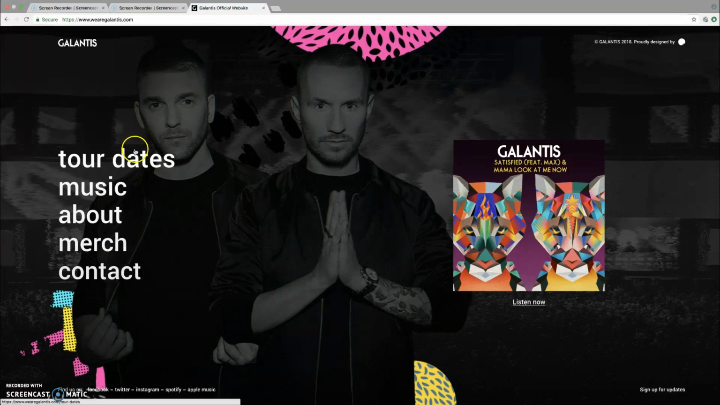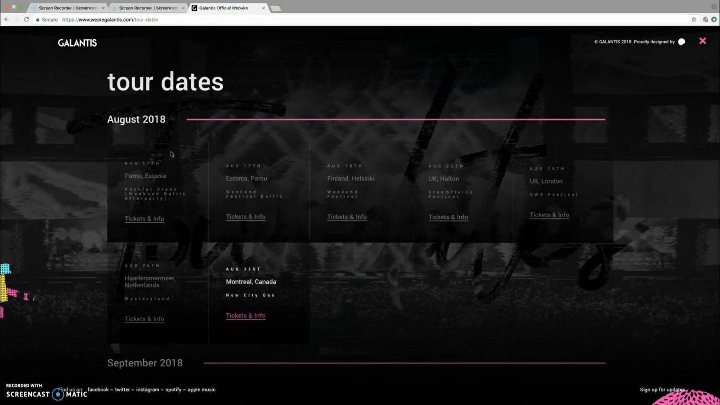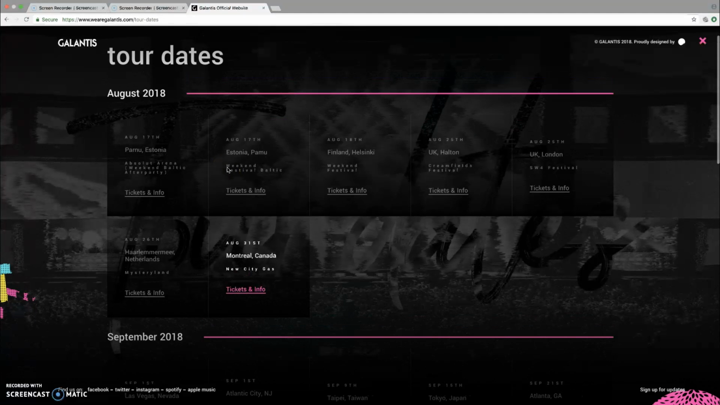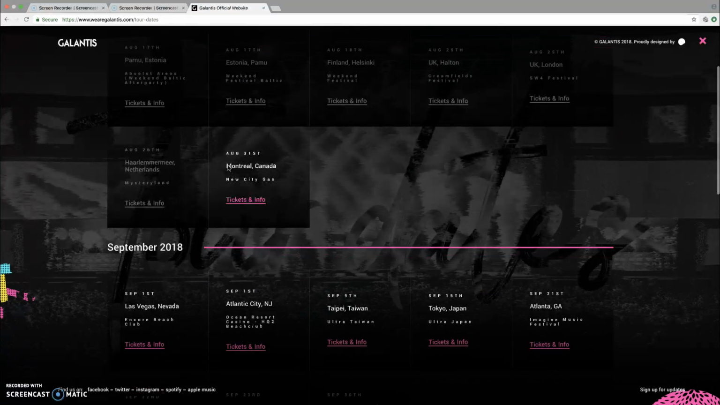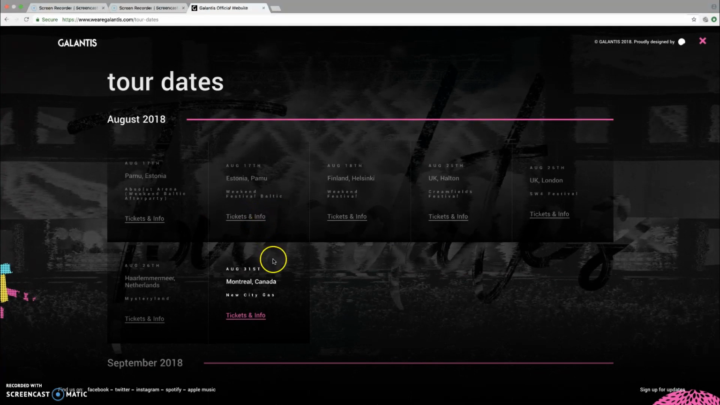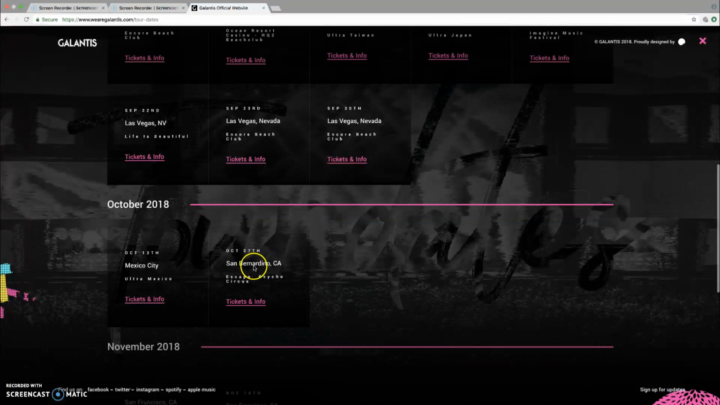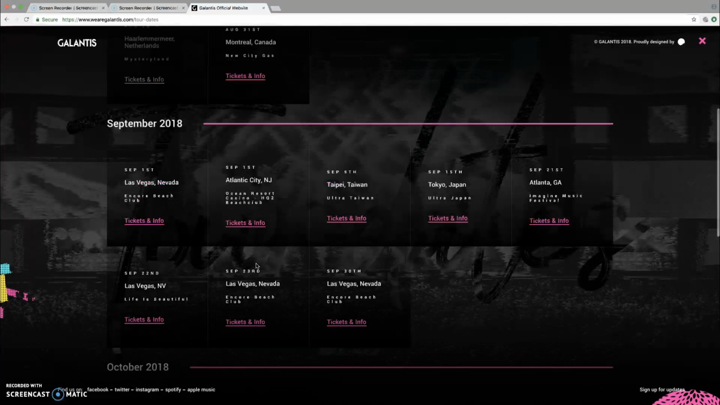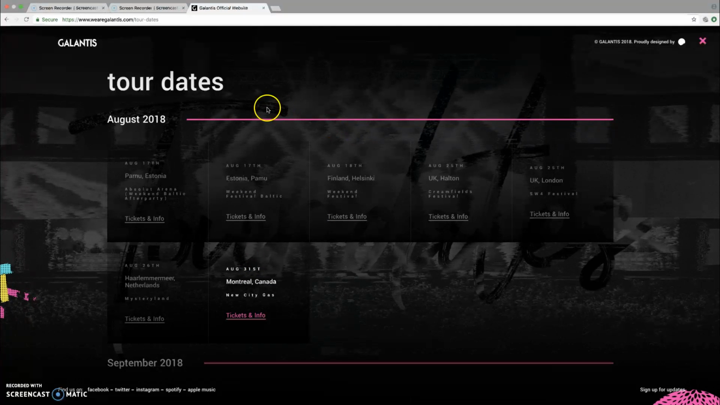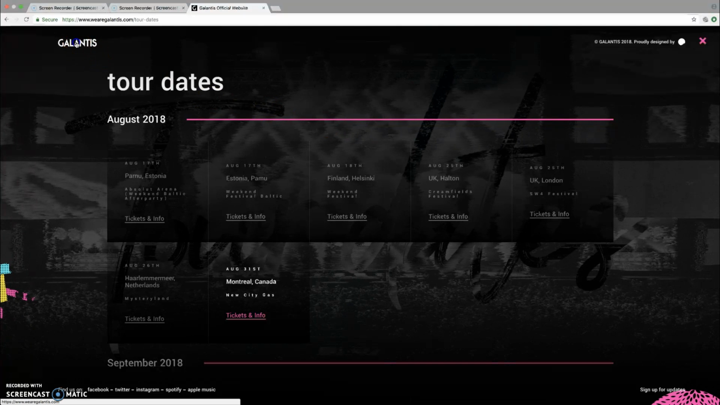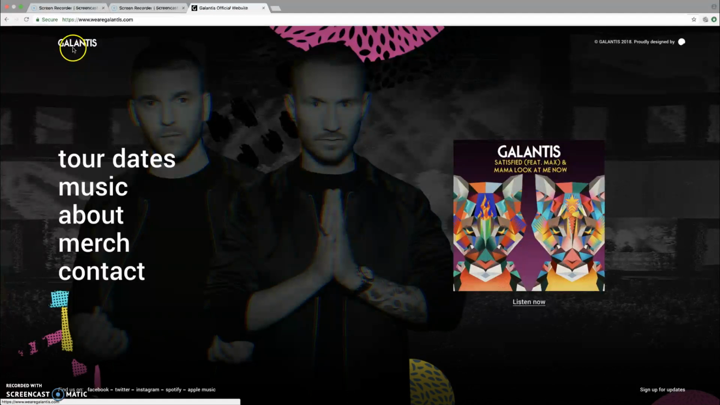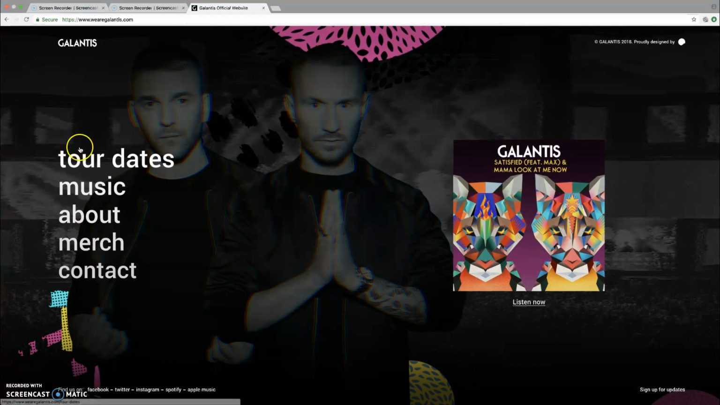If you click on tour dates, you will see that the background continues the same. It still has that black and white theme to it, and it still has kind of pink lines going through it. And as you see, you can easily just purchase tickets if you click on them, and it's nice and easy and it's not hard, which potentially can get you more profit from people purchasing your tickets. So now if you click on Galantis, it'll take you back to the home page, which is nice and easy.